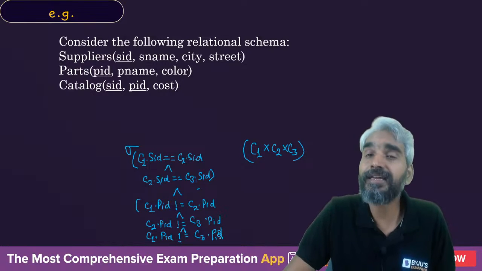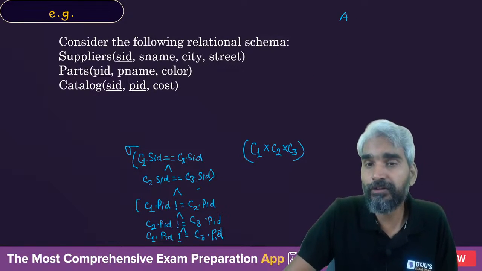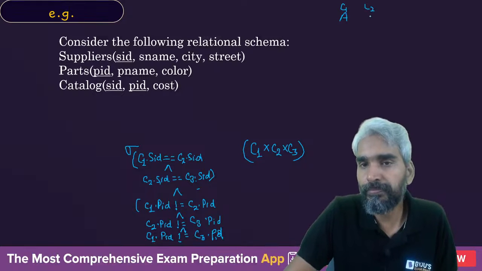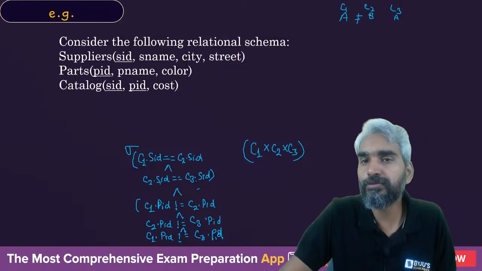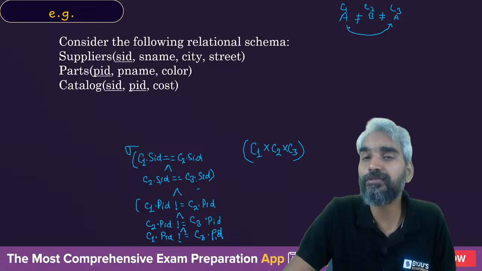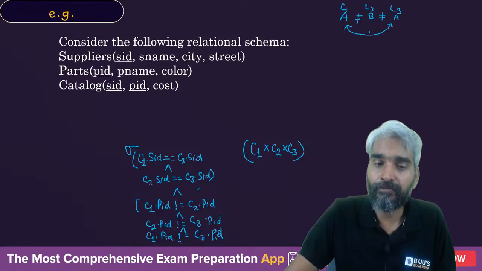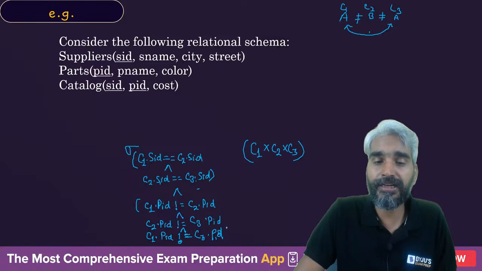Yes, it is necessary. Why is it necessary? Because let's assume C1 dot PID is A, C2 dot PID is B, and C3 dot PID is also A. So C1 dot PID is not equal to C2 dot PID, and C2 dot PID is not equal to C3 dot PID. But C1 dot PID is equal to C3 dot PID. So to avoid this, for the not-equal condition, you will have to check it explicitly.